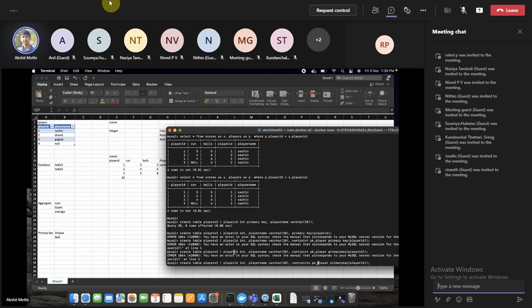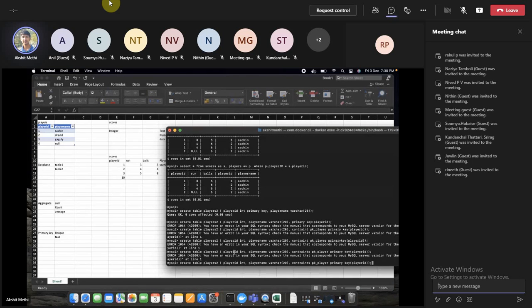Basically the syntax is like this only. So this is how you can create primary keys, either by adding the constraint here or by simply mentioning primary key in front of the column. Okay, so now we have created this particular players 2 with a primary key.